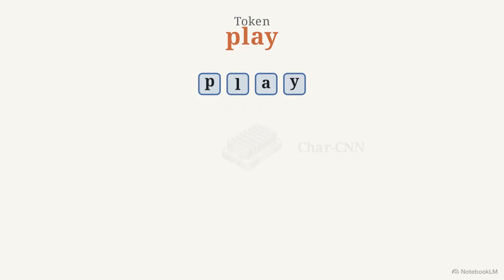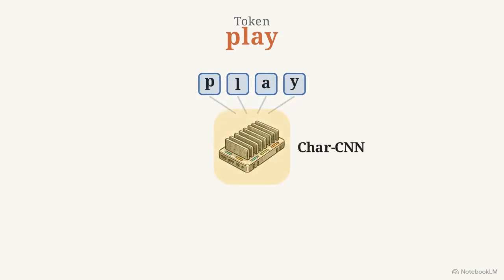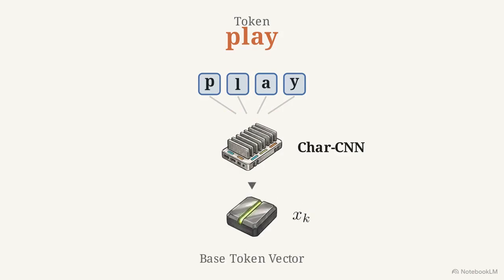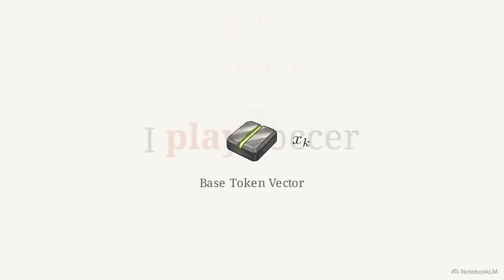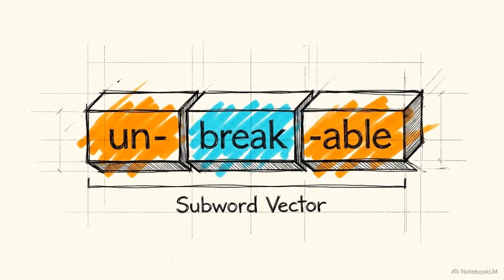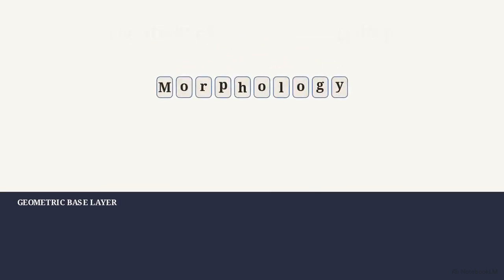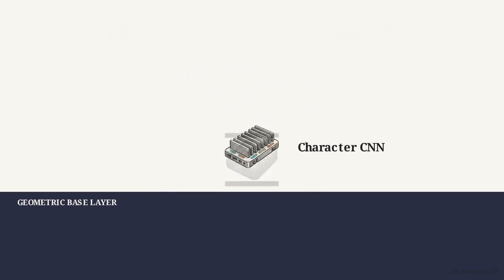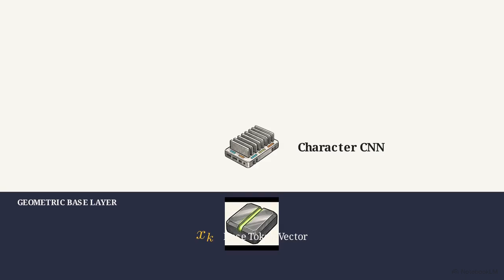The foundation is a character-level convolutional neural network. Raw text characters feed into this CNN block, outputting a base token vector labeled x_k. This static floor is context-independent. It remains the same regardless of the surrounding words. Processing characters instead of whole words allows the model to handle out-of-vocabulary terms by assembling their vectors from recognized subword parts. Before analyzing the broader sentence-level context, the model securely grounds itself by representing the raw morphological shape of the word.